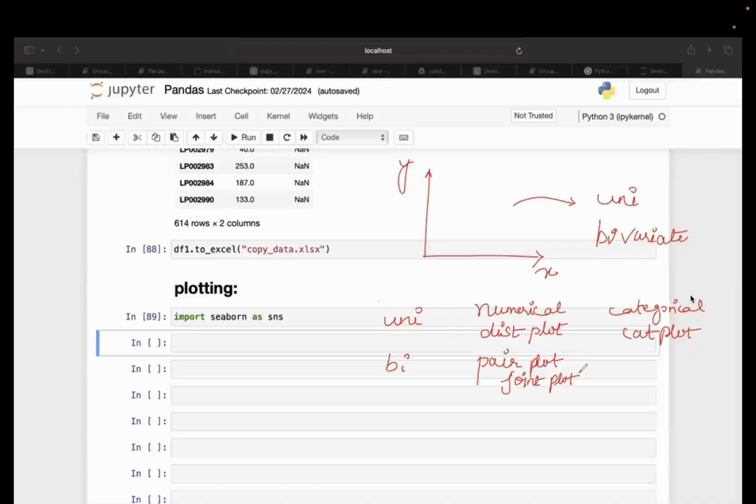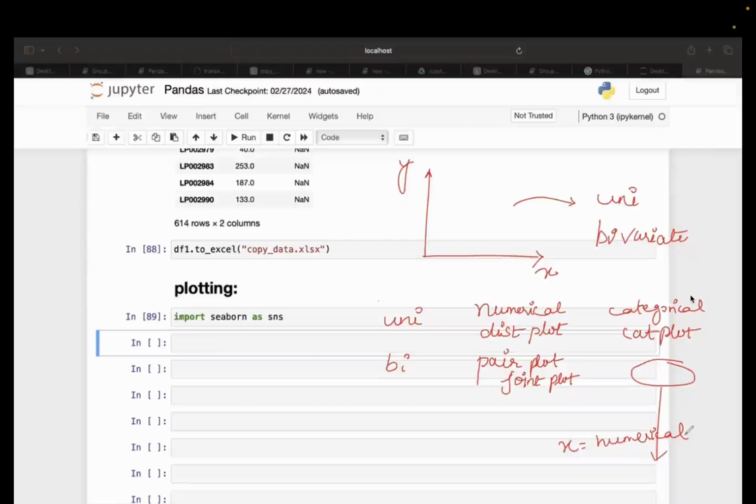You have to select either of the features to be numeric in nature. Of course, this category falls here, but you need to remember one thing, that any of the features could be or should be numeric in nature. Then only my graph creation is possible. If I pick both of the columns as categorical in nature, how am I going to plot the graph?